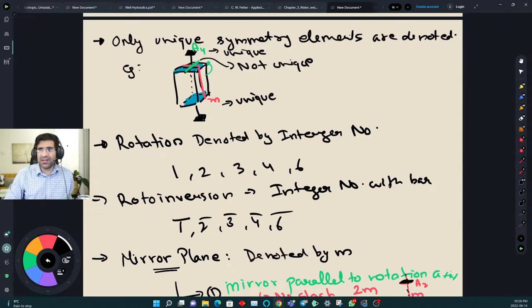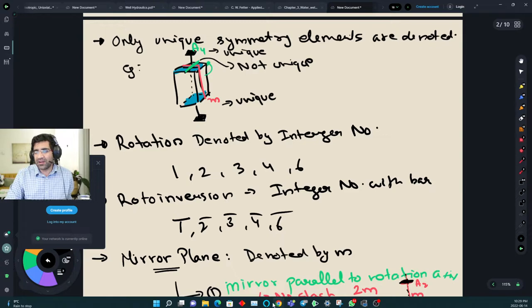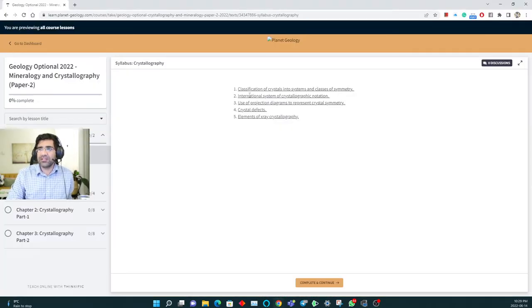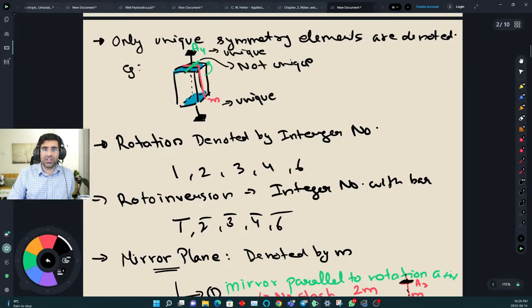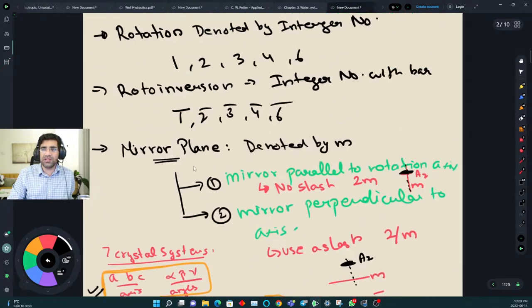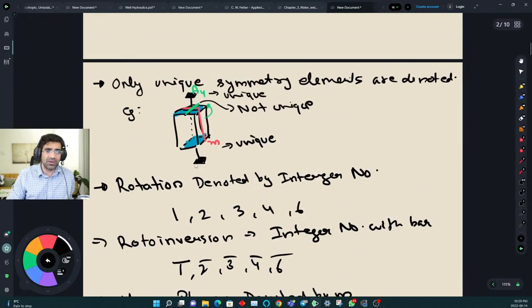And one thing, most of the time the questions will be very direct. For example, this International system of rotation, which we just covered. This is the entire topic. There is only one question asked in the exam: write a note on or describe the international system of crystallographic notation. Initially you may wonder what these rotation, roto-inversion things are, but ultimately it is one page's worth of writing. There is nothing more complicated than that. So usually in geology the questions asked in the exam are very direct.